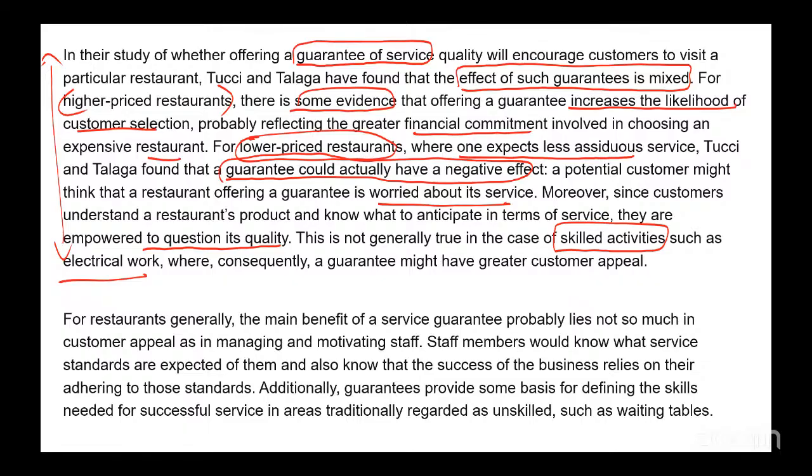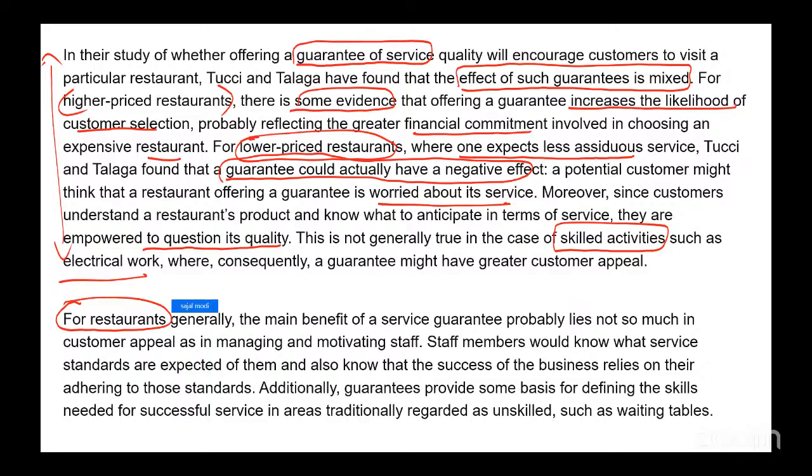But in a restaurant, in a lower price restaurant, somebody giving a guarantee can go in the opposite direction for that restaurant. People might just question their quality, that they have to give a guarantee. Maybe their quality is not good, right? Now, because the discussion is concerning restaurants, right?